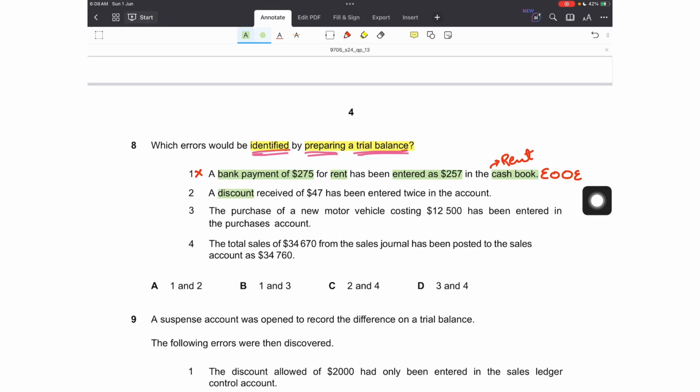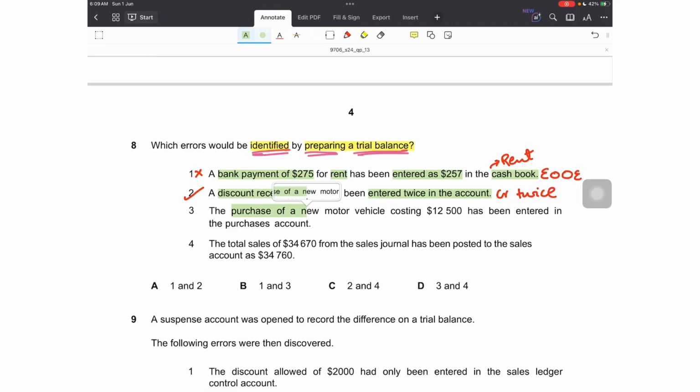Moving towards the second, a discount received of 47 has been entered twice in the account. In the discount received account, discount received has been credited twice. Will this error be revealed by the trial balance? Yes, because the error is just in one account. It isn't affecting any other account with the same value, as was the case in error number 1. Moreover, how would this be corrected? If discount received has been credited twice, I have to debit discount received with 47 and the suspense account will be credited. So yes, this will be revealed.